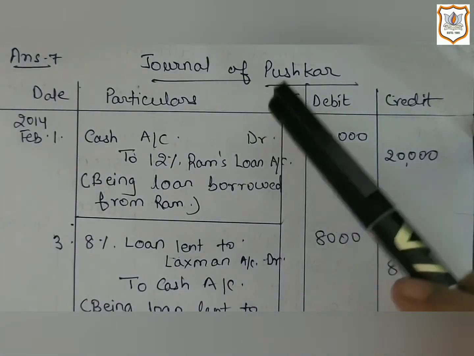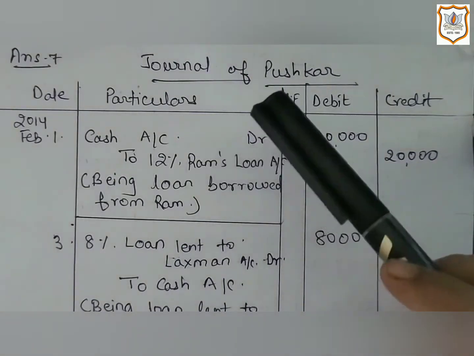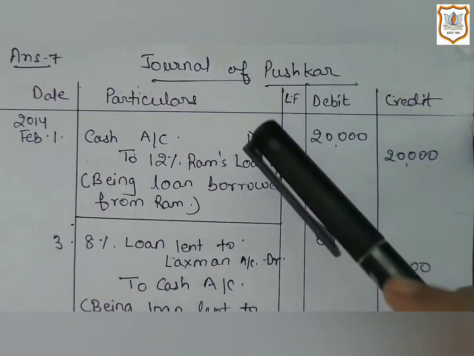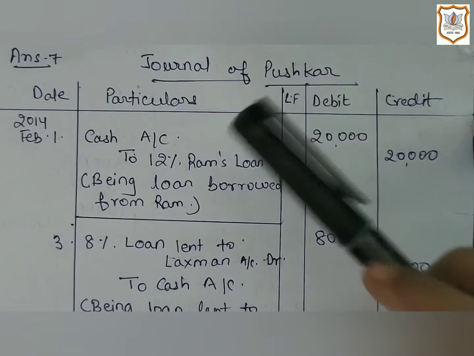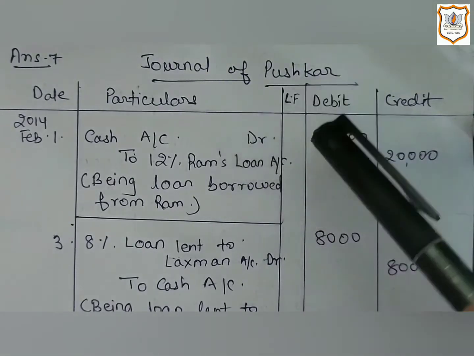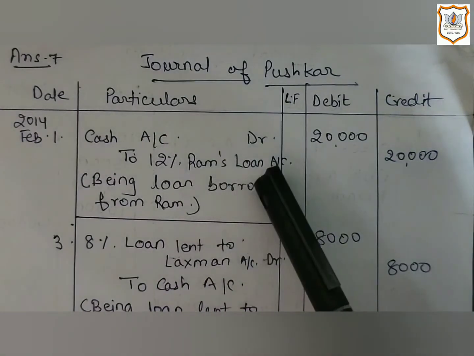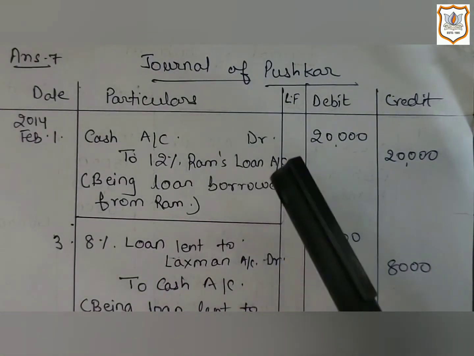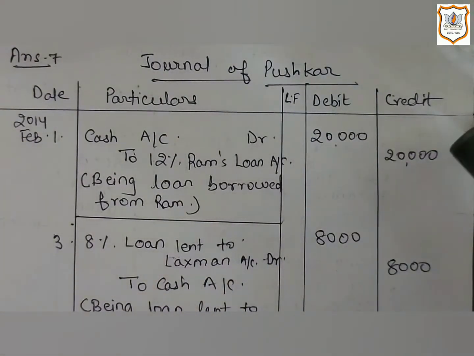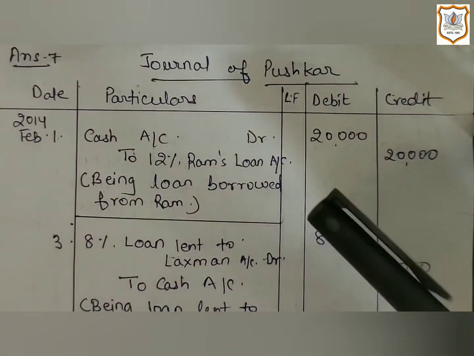And if asset increases, then it will be debited. Here, cash is increasing. That's why it will be debited. And Ram's loan is liability to the business. It is a liability of business.